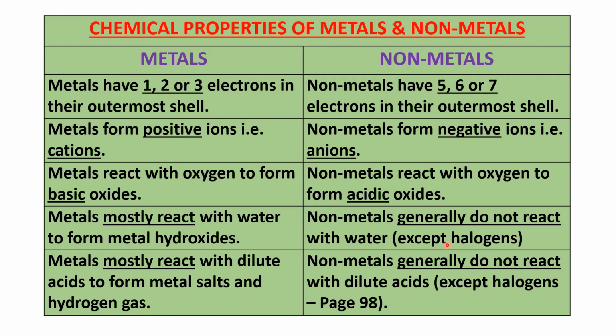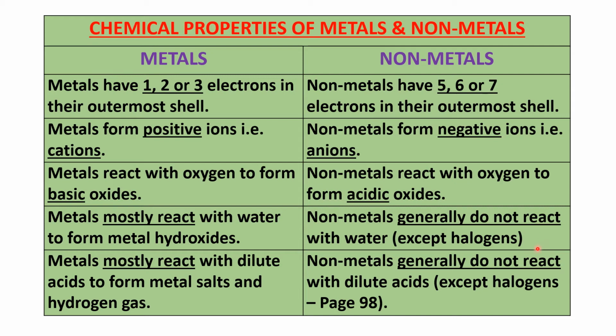If you want to see an example of this reaction, go to page number 98, right on the top, reaction of non-metals with water. We see chlorine plus water giving you HOCl. HOCl is hypochlorous acid.